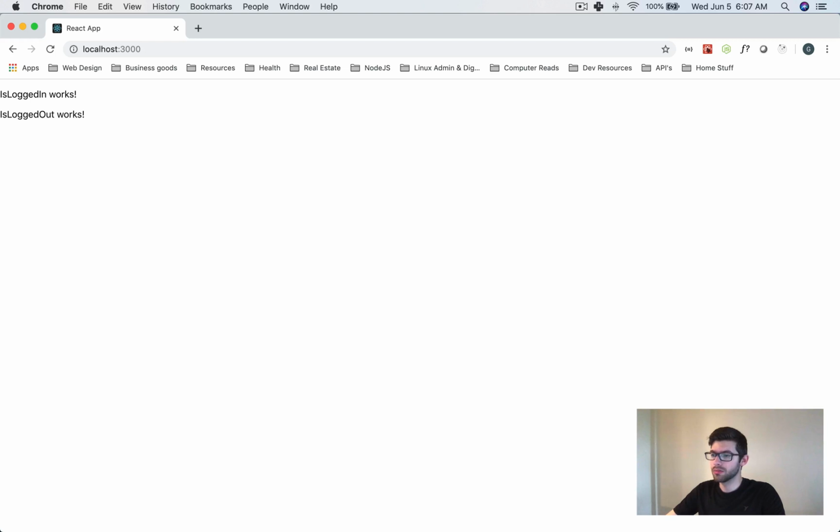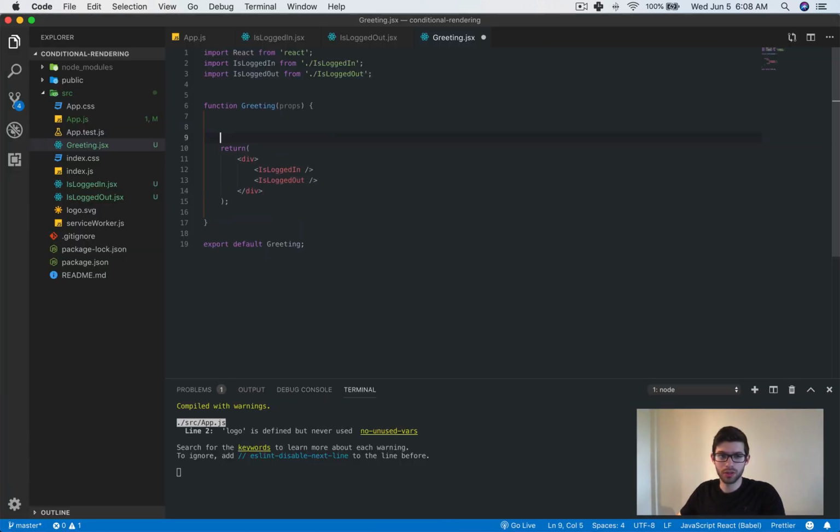However, that's not quite what we want, because we want to be able to detect if the user is logged in. Then we want to show that is logged in and maybe someone's name, maybe my name, your name, whatever. So let's go ahead and inside of the greeting, we'll create a const. Sorry, the air conditioning is about to go on, but regardless, let's not use the same name. We'll say userLoggedIn, and we'll set this to be false.